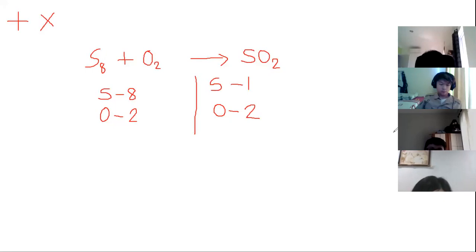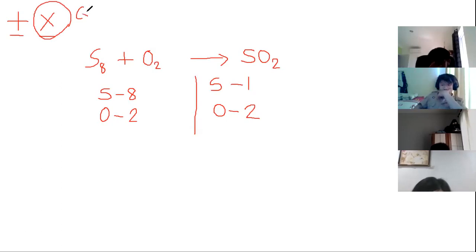So again, let me repeat. The only operations you will use for this balancing are addition and multiplication. Multiplication will be applied when you multiply the coefficient by the number of atoms. Let's say letter C is the coefficient.